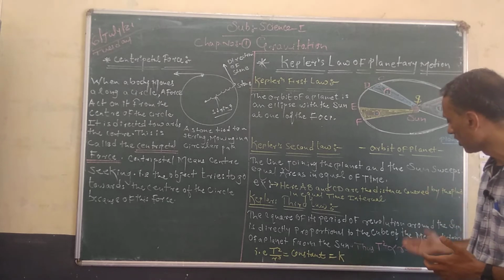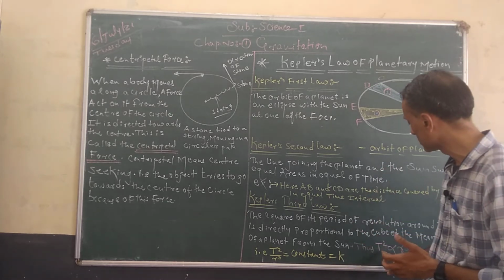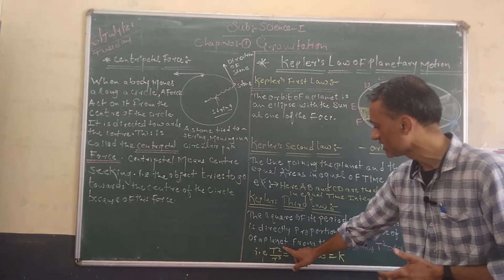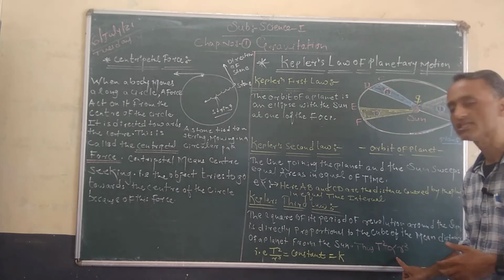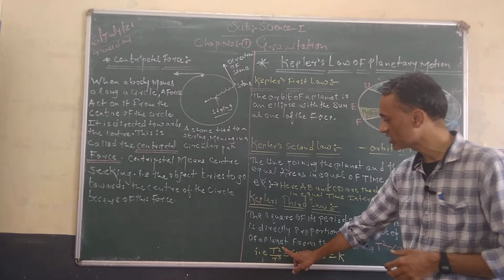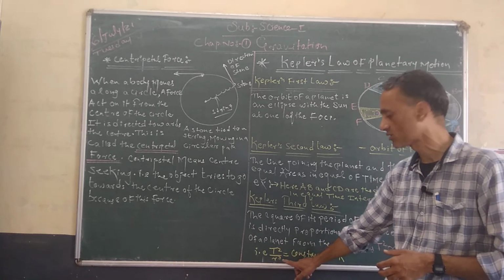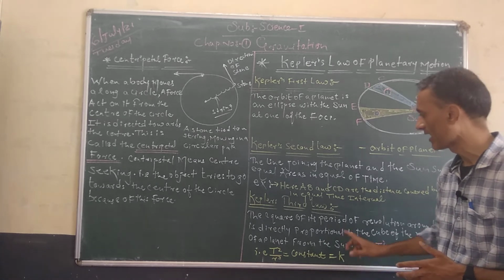We can write this in a simple manner also, that is, T squared divided by r cubed is equal to a constant. We can replace this proportionality sign with the help of a constant, that is, T squared divided by r cubed is equal to a constant, and this constant is known as k.